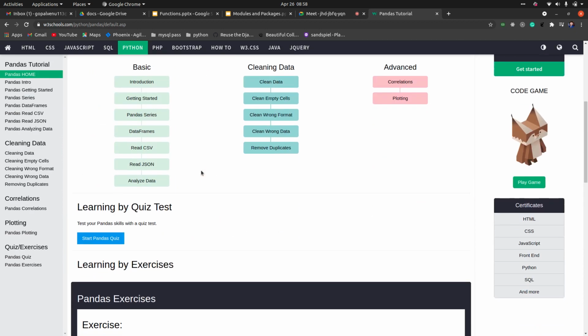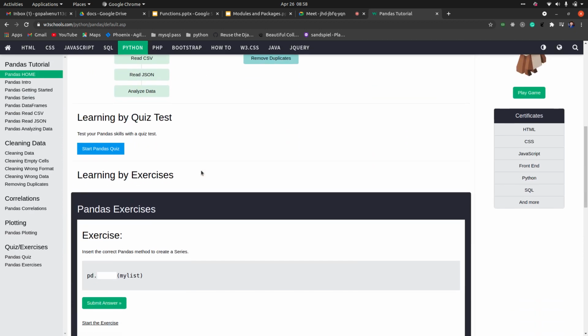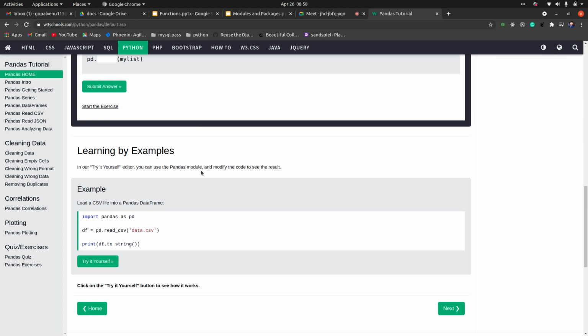You can easily do most of the data operations. So like this, pd.read_csv, you are directly reading the CSV file.